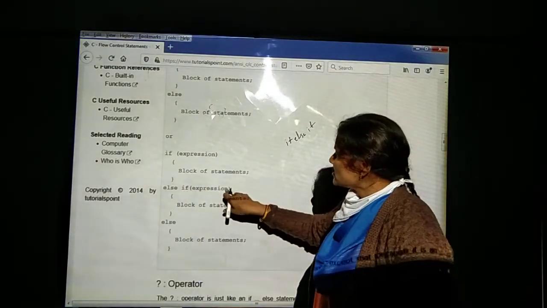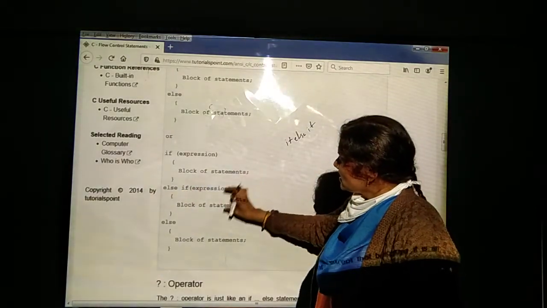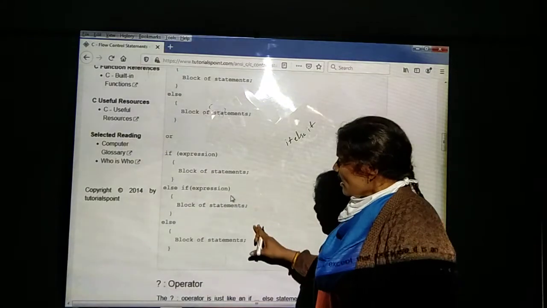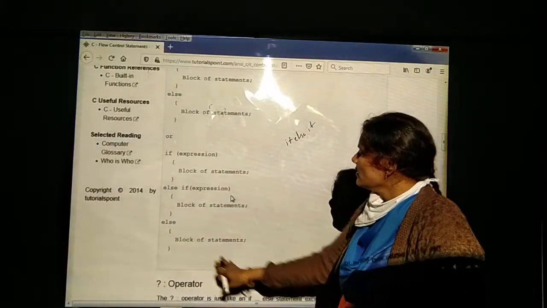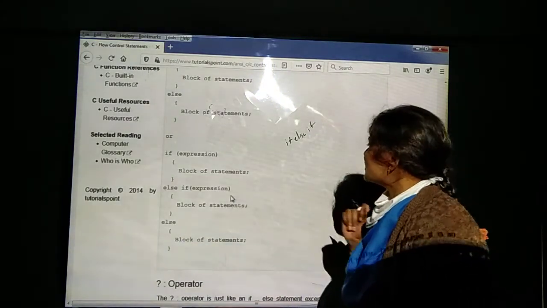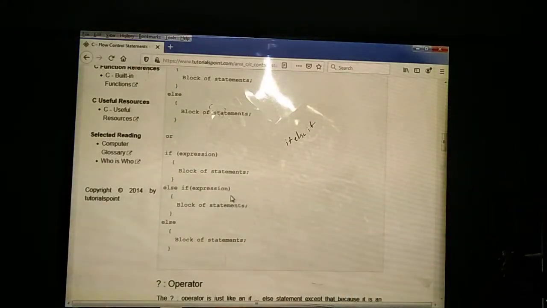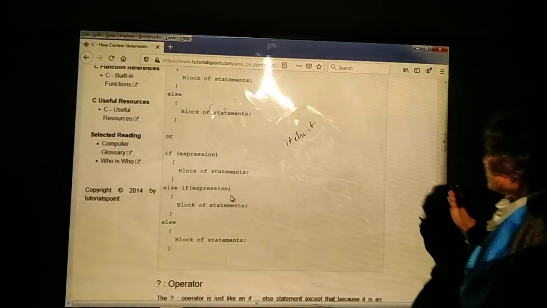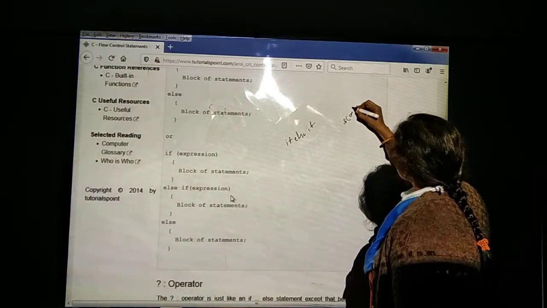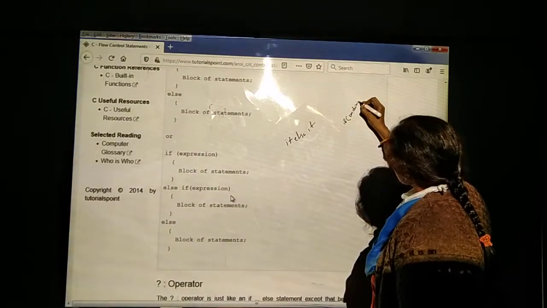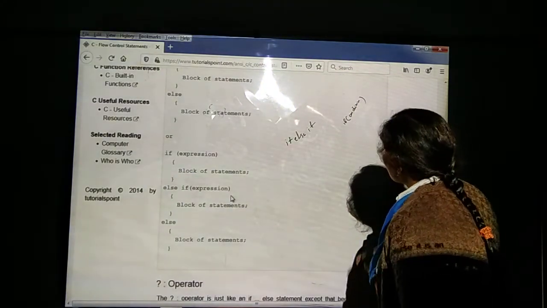Again we verify the if expression. If the condition is true, this block will be executed. Otherwise control will move to the next else part, and that block will be executed. This is the else part. First, to write the simple if condition, we write if and then the condition. If the condition is true, this part will be executed.